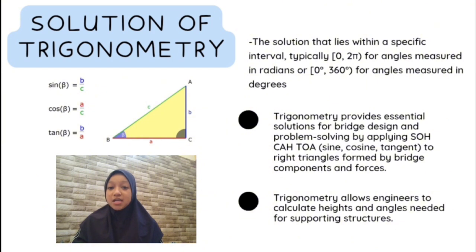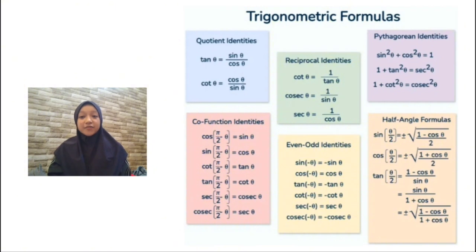Trigonometry provides essential solutions for bridge design and problem solving by applying SOH-CAH-TOA, that is sine, cosine, and tangent, to right triangles formed by bridge components and forces. Trigonometry allows engineers to calculate heights and angles needed for supporting structures. And this is the formula of trigonometry.